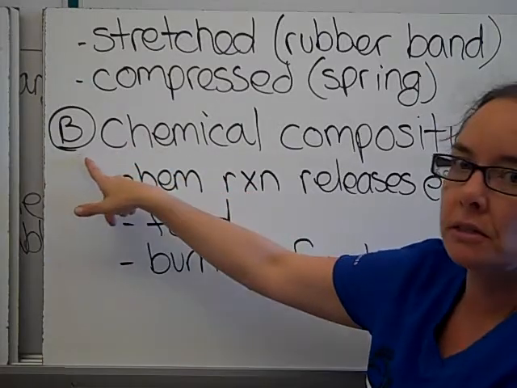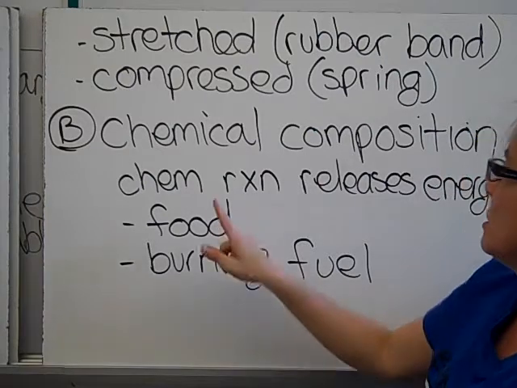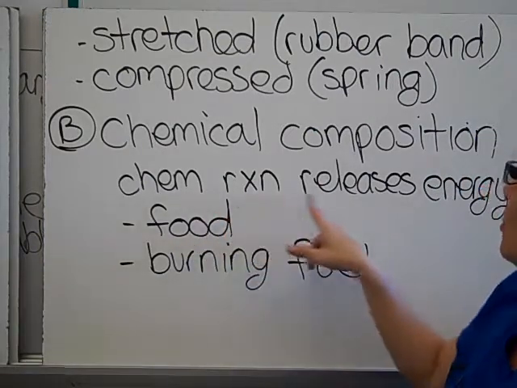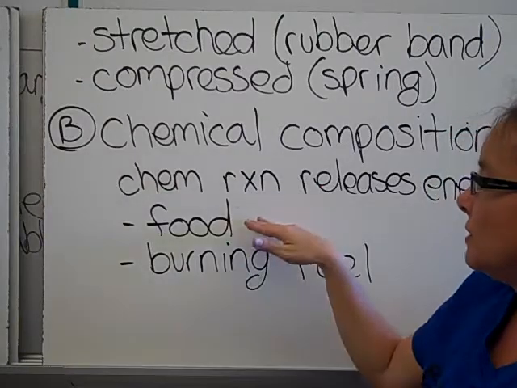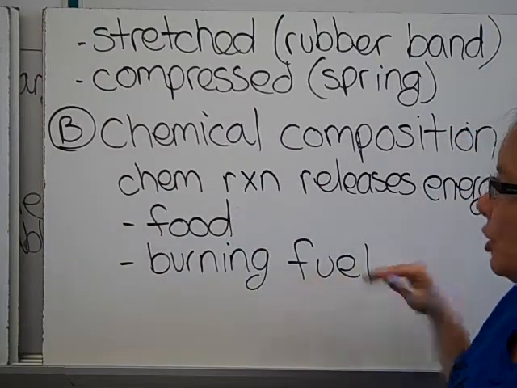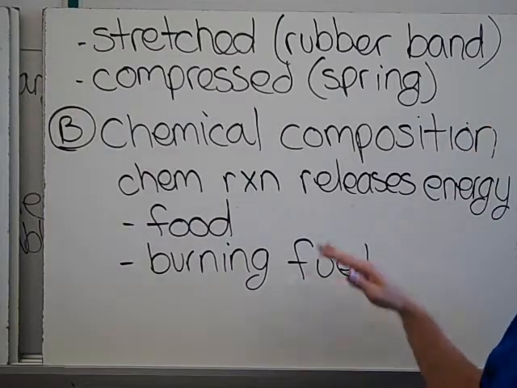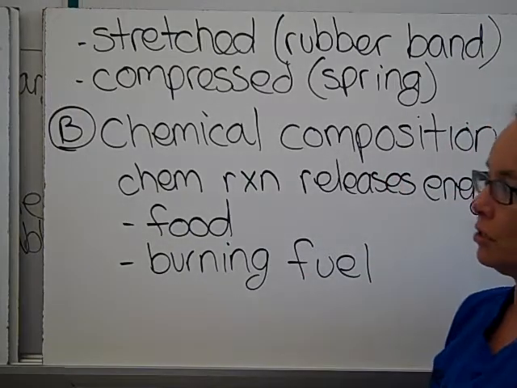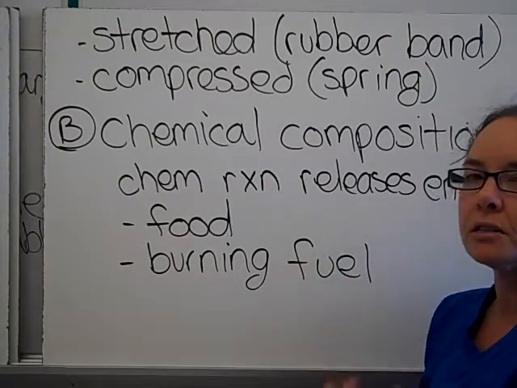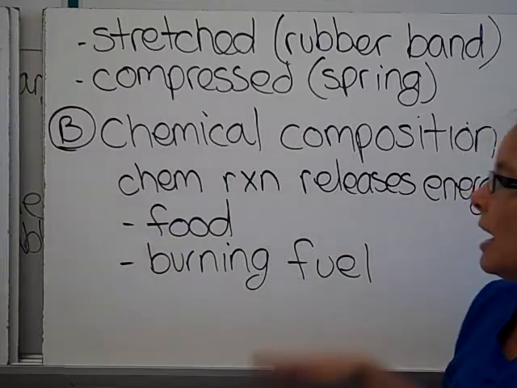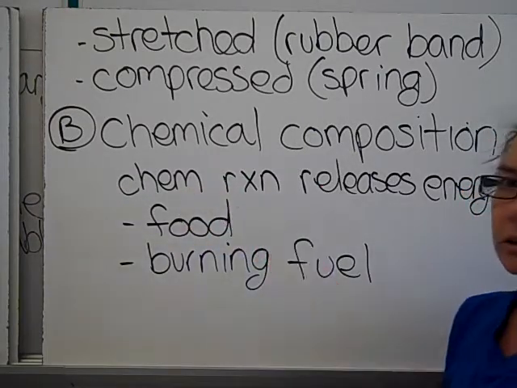The next type of potential energy is chemical composition. In this case, a chemical reaction can release the energy. So if you think of digesting your food, burning fuel, those are actual chemical reactions that are causing a release of energy. So your food or the gasoline in your car is storing energy, and it's going to be released as soon as that chemical reaction occurs.